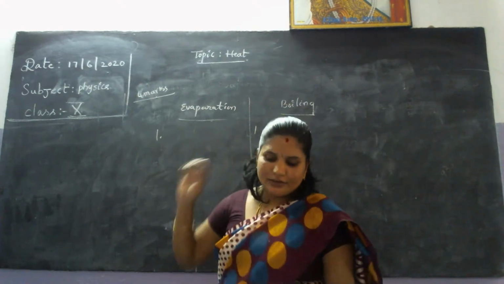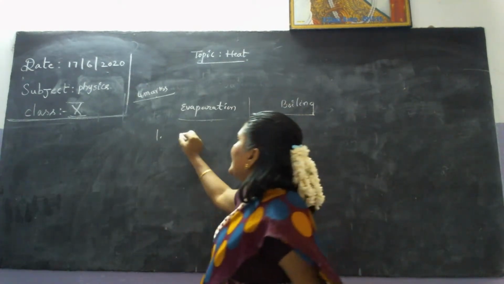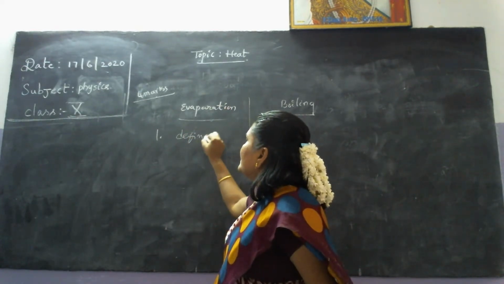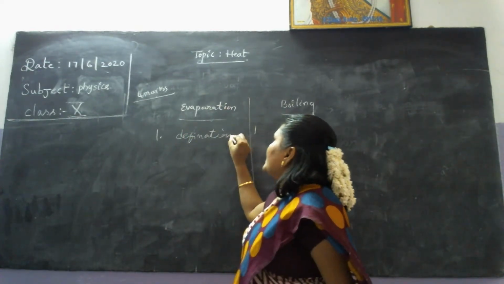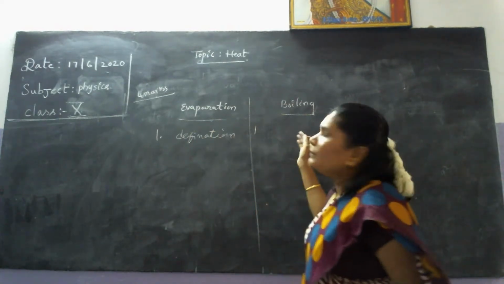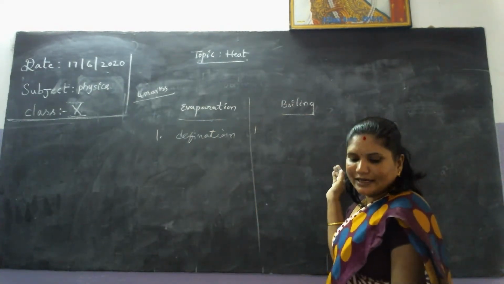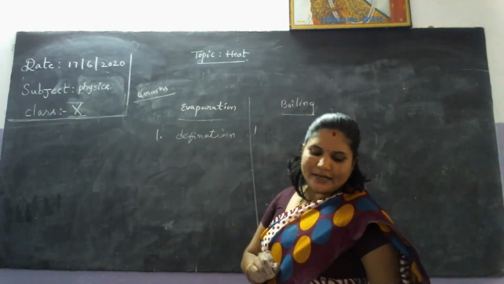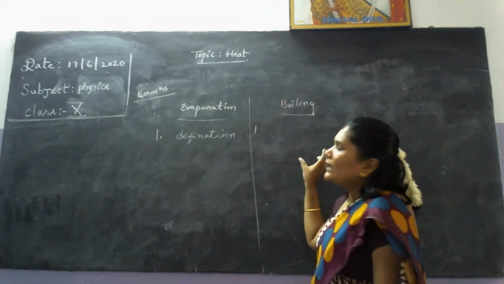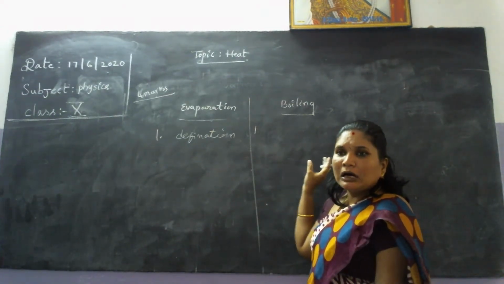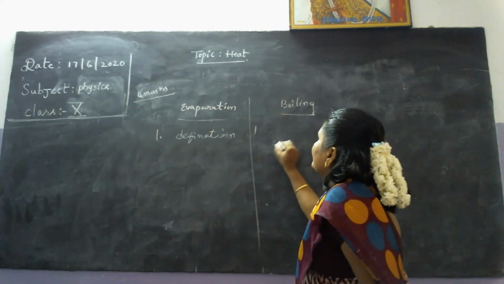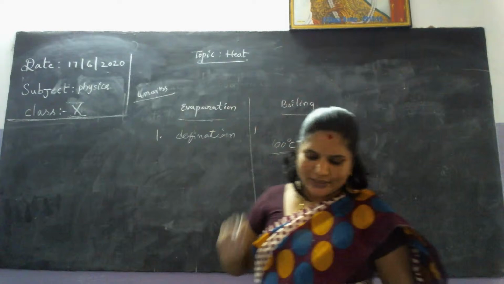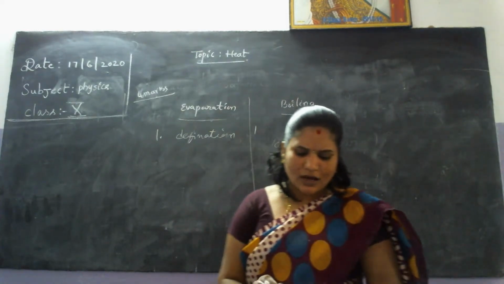Evaporation, first of all, you note down the definition. Water's boiling point is 100 degrees Celsius. Evaporation takes place at any temperature. Again, boiling takes place at constant temperature, that means 100 degrees Celsius. This is constant, not changed. Boiling takes place through bubbles formed in the liquid.